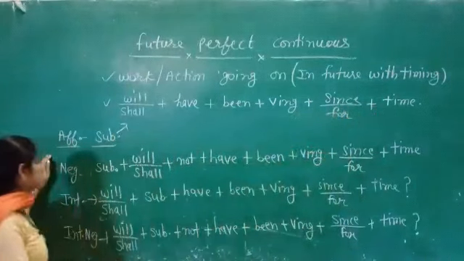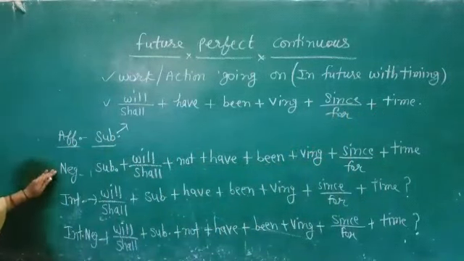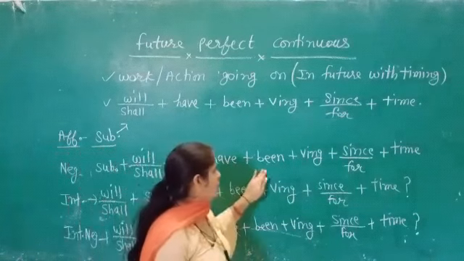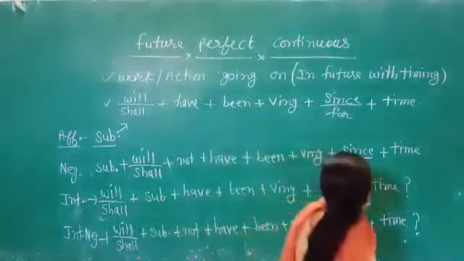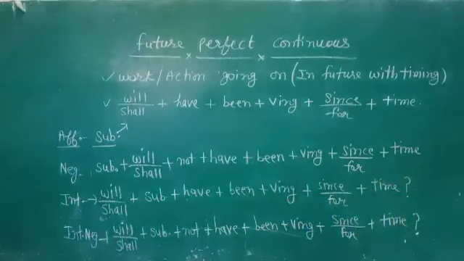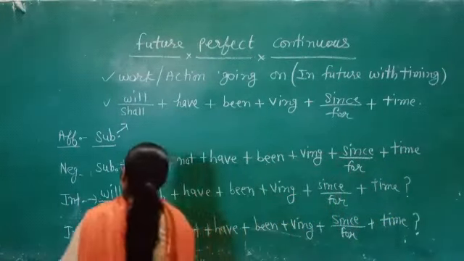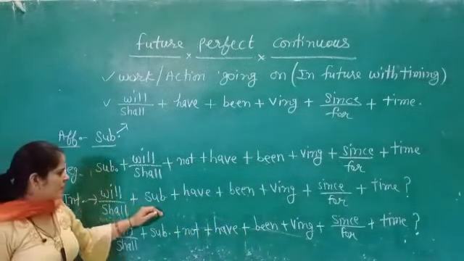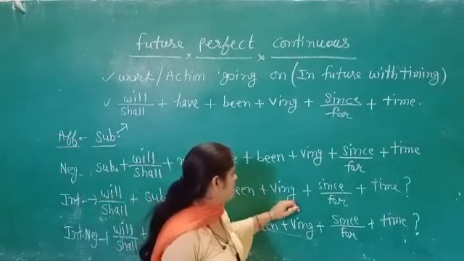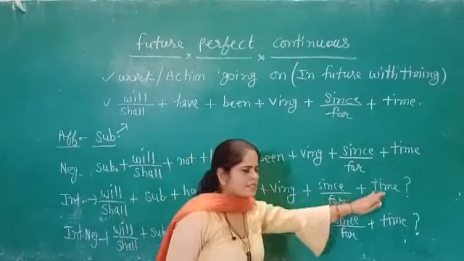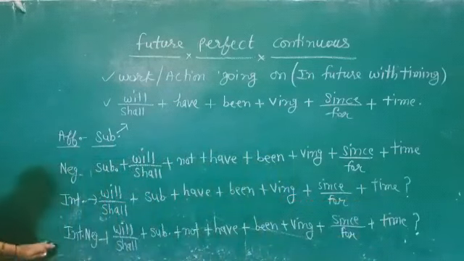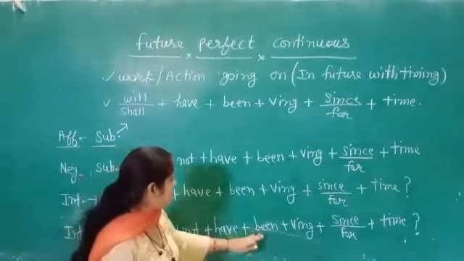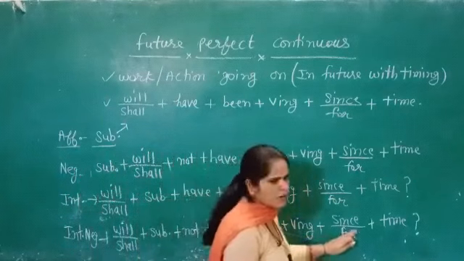Now the sentence pattern of the negative sentences: subject, then will, shall, not, have, been, and then verb with ing, and since or for, and then time. In the interrogative sentences, the sentence pattern will be will or shall at the beginning of the sentence, then subject, then have, been, then verb with ing and since or for plus time. In the interrogative negative sentences, we have will, shall, then subject, then not, then have, been, then verb with ing and since or for and time.